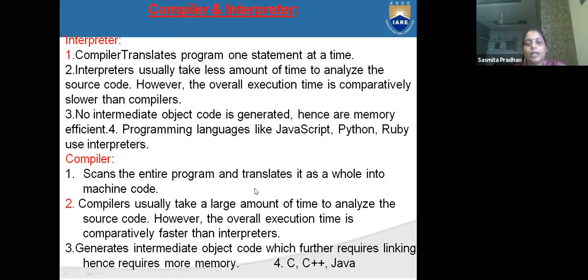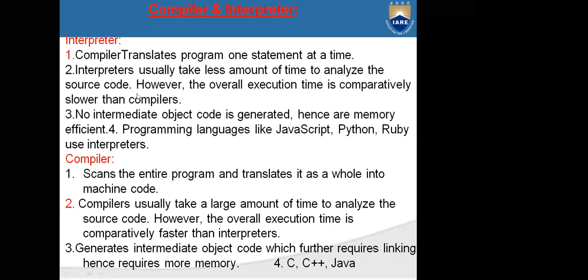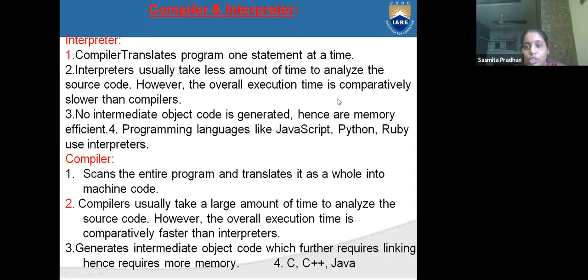Compiler scans the entire program and translates it as a whole into machine code. A compiler usually takes a large amount of time. Means if we write the full code, that full code will be copied from the source code and executed at a time. But what will an interpreter do? It will execute the code single line by line. An interpreter usually takes less time to analyze the source code.